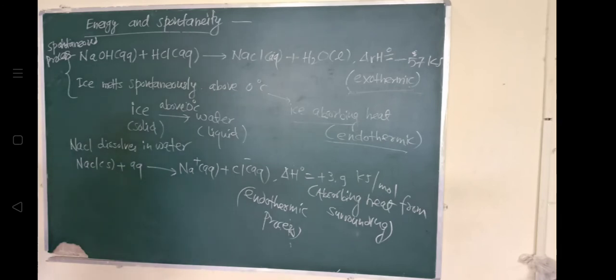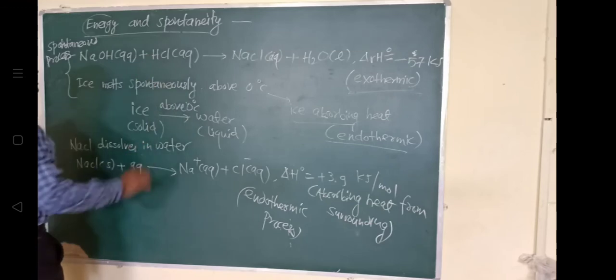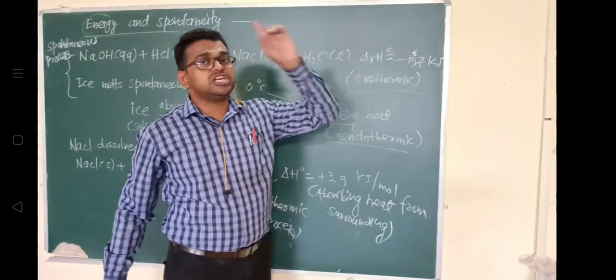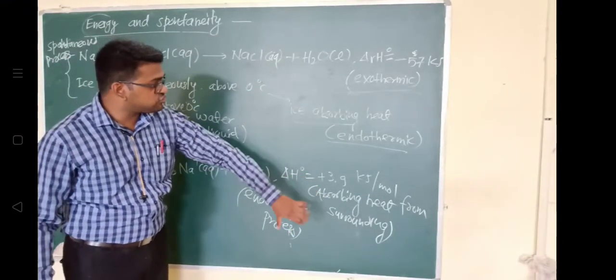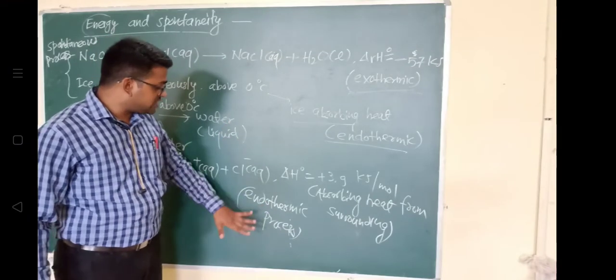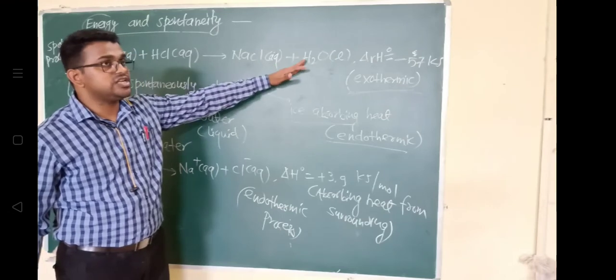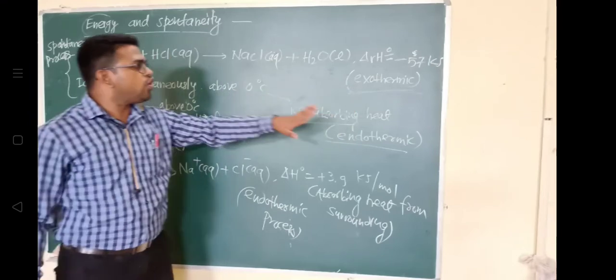Did everyone understand? So in this topic, energy and spontaneity, what we have understood is that energy is released to the surrounding or absorbed from the surrounding. That's why a reaction that absorbs heat is an endothermic process, and a process in which heat is released to the surrounding is an exothermic process. Only this criterion, whether the process is exothermic or endothermic, is not going to decide the spontaneity of the process.